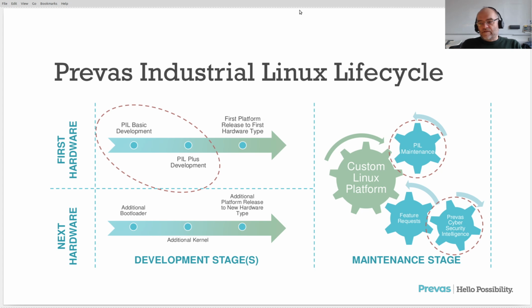And we also have a service, Preface Cybersecurity Intelligence, where we track CVEs for the given platform, enabling an alert service to our customers. So that is some of the benefits where Preface Industrial Linux matches in with the regular Industrial Linux lifecycle at our customers, even if they do it themselves. From time to time, we have customers buying into cybersecurity intelligence services or buying into maintenance where we put their Linux into a flow like this.